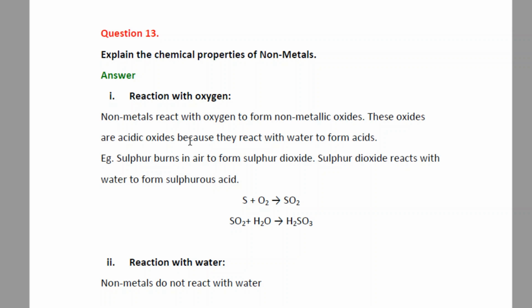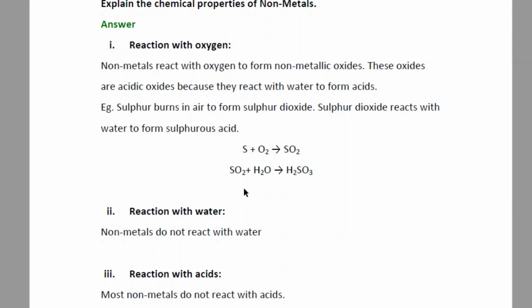And why are they acidic? Because they react with water to form acids. The example, as discussed earlier, is when sulfur burns in air to form sulfur dioxide, and this sulfur dioxide when it reacts with water forms sulfurous acid, H2SO3.